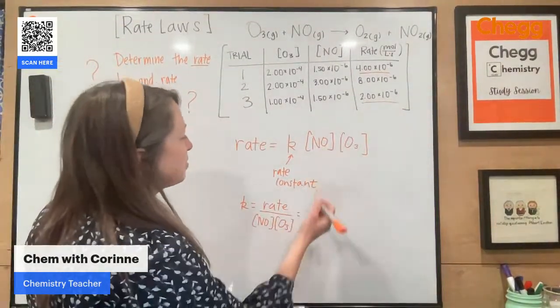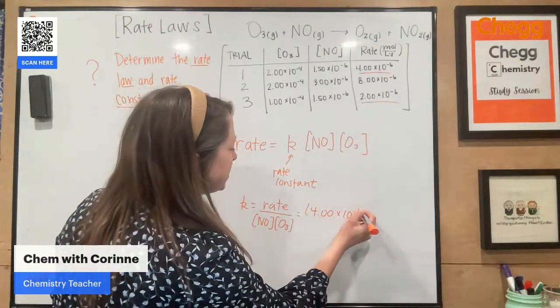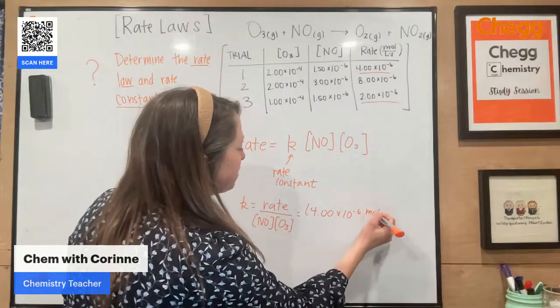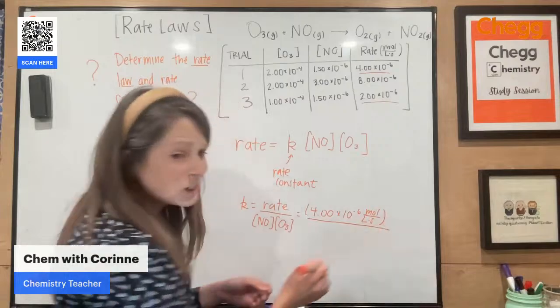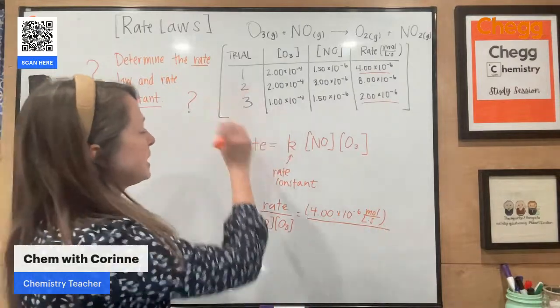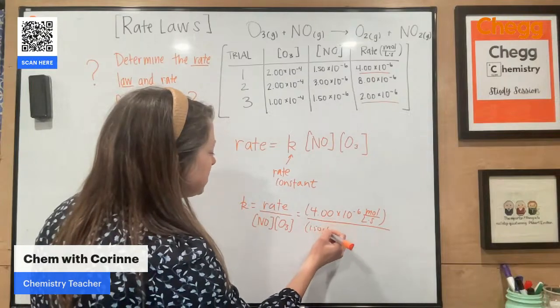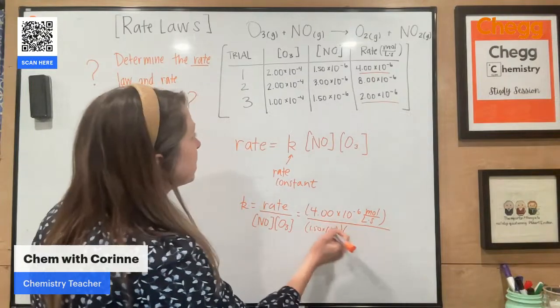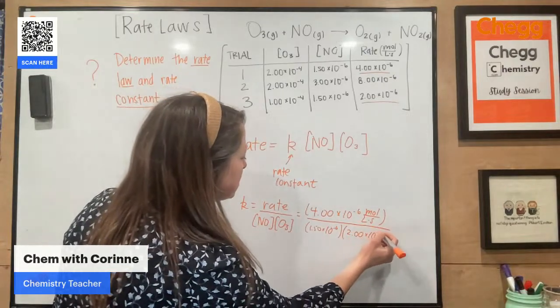All right, so we have our rate. We have 4.0 times 10 to the negative 6. I'm actually going to write out all of my units because I think that's one of the hardest parts, figuring out those units for your constants, right? All right, so we have our concentration of NO was 1.50 times 10 to the negative 6. And our concentration of O3 at that time was 2 times 10 to the negative 4th.